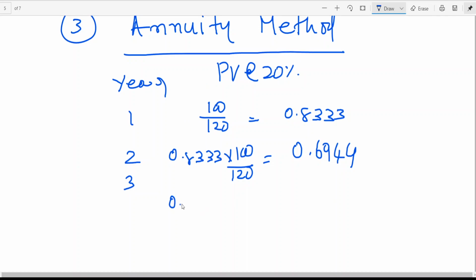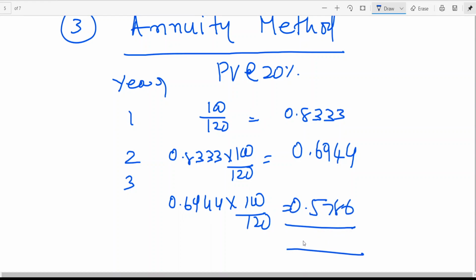Now here 0.6944 further depreciates by 100 by 120. It is coming to 0.5786. If you add them, you are getting 2.1063. 2.1063 is the annuity factor.